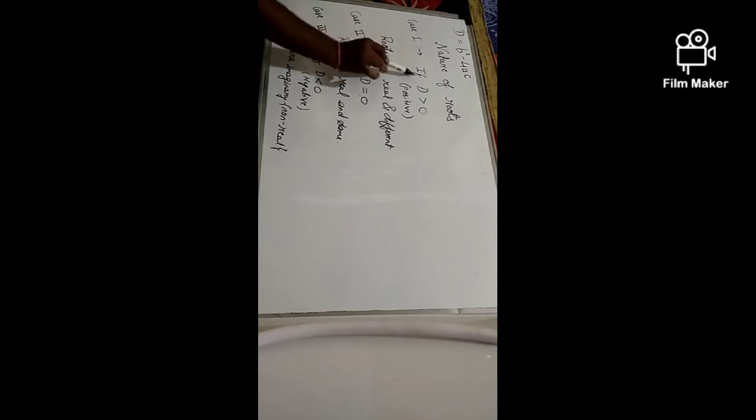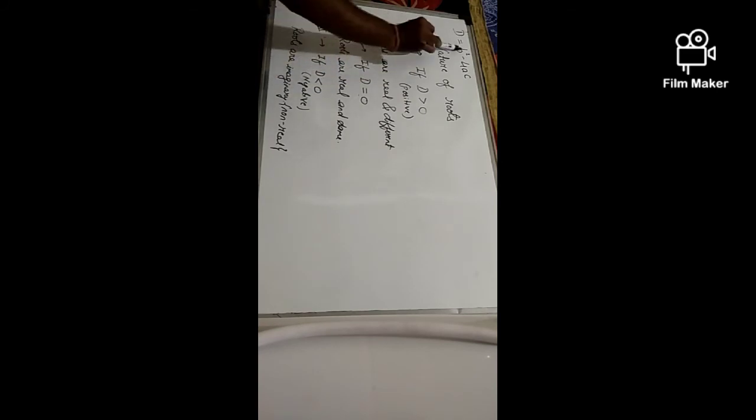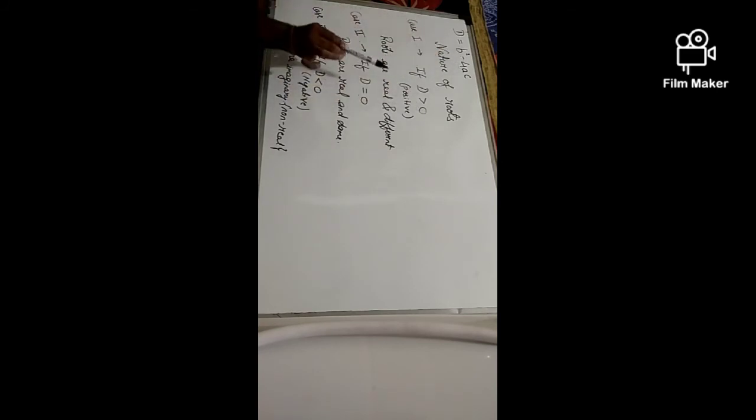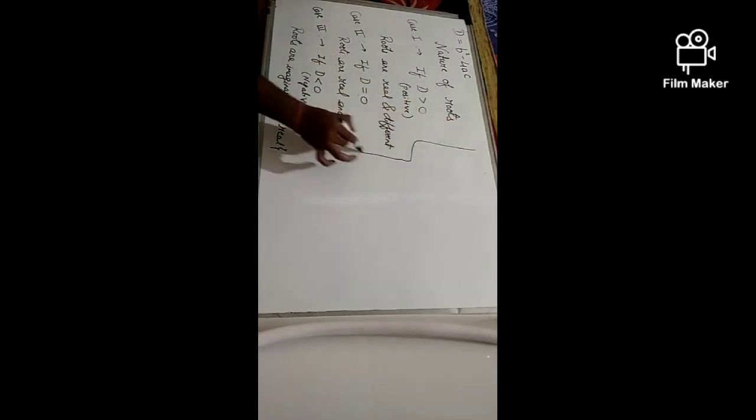The first one is if d is positive, that means the value of discriminant, that is b square minus 4ac, is greater than 0. We say that the roots are real and different. Second one, if d is equal to 0, we say that the roots are real as well as same. And the third one, if d is less than 0, we say that the roots are imaginary. Now, let us see the example of all these three cases.